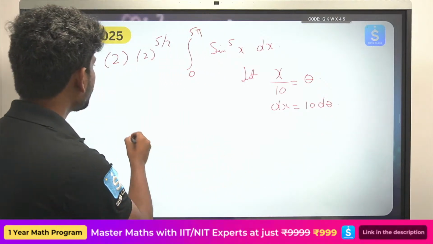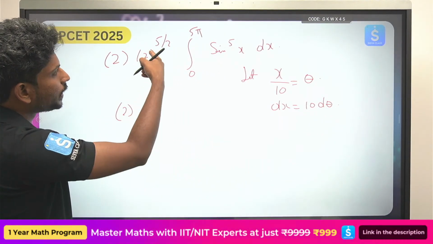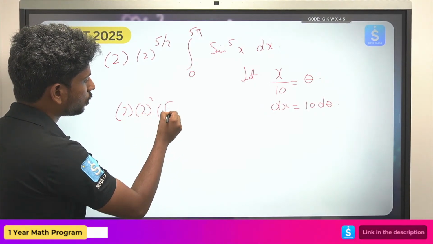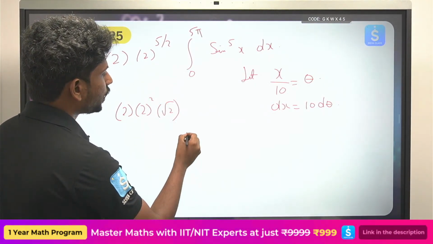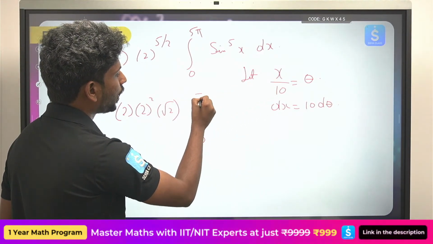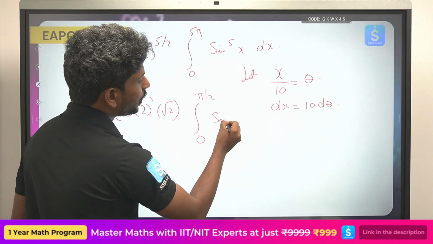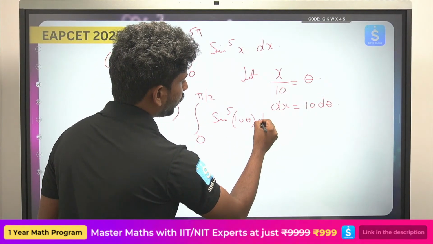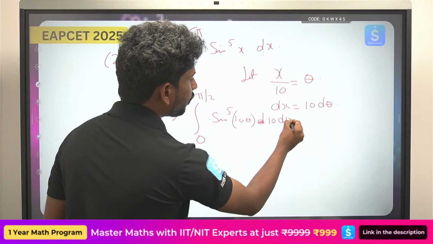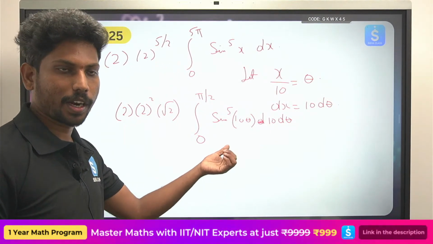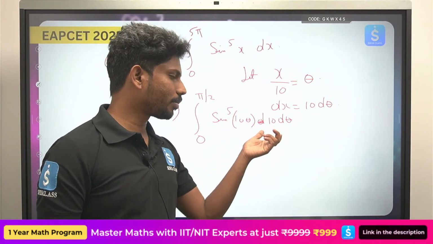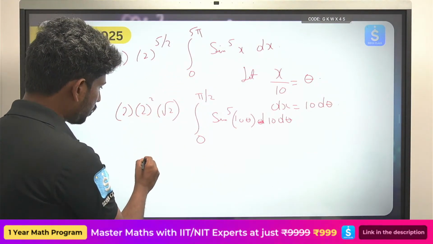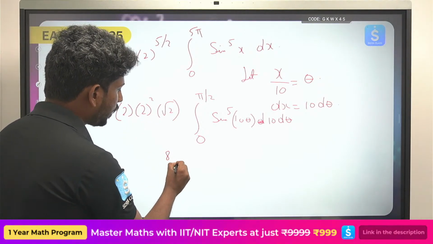So from there you have 2, this you can write as 2 square into under root 2. From there also 5 by 2 comes. Now the transformation is integral 0 to pi by 2 sin power 5 theta, 10 d theta. Now use the formula. Now you try to use the formula for sin power 5 theta d theta. Try to use the transformation and try to get the answer. From here, use that formula. This will be 2 square 4, 4 into 8 root 2.